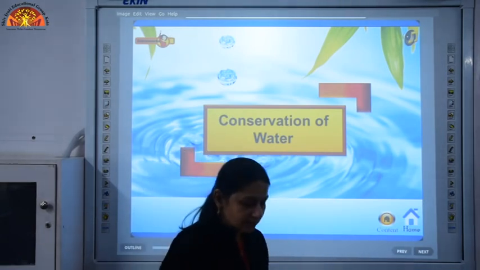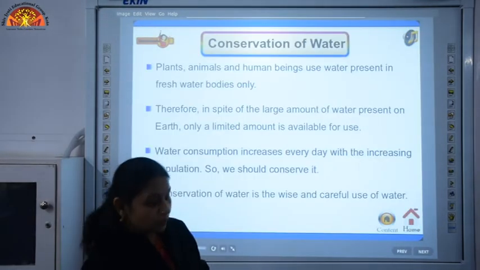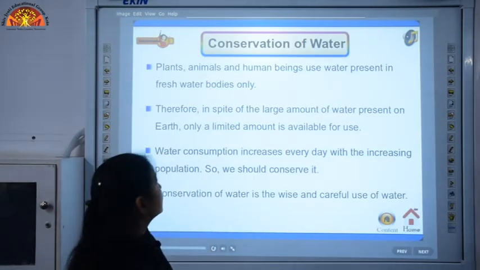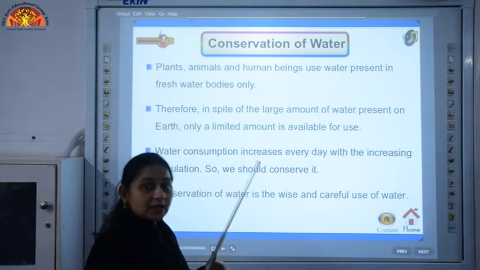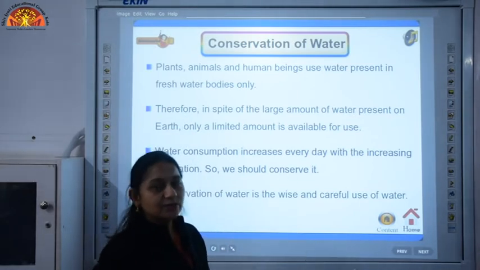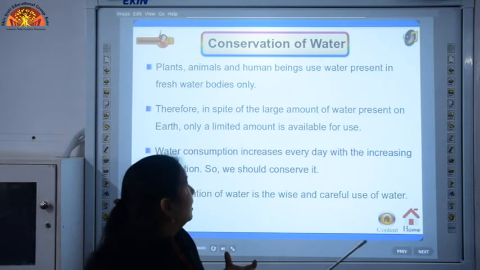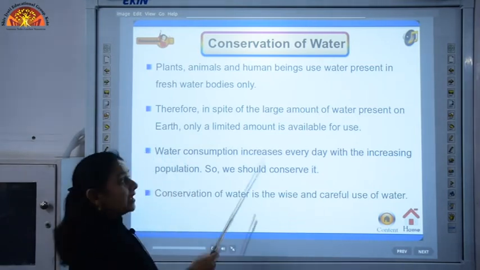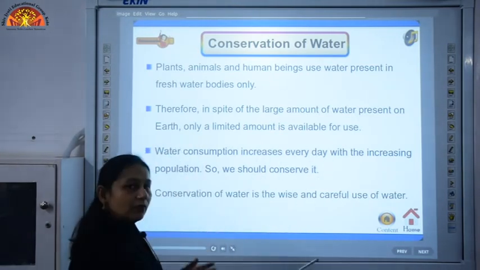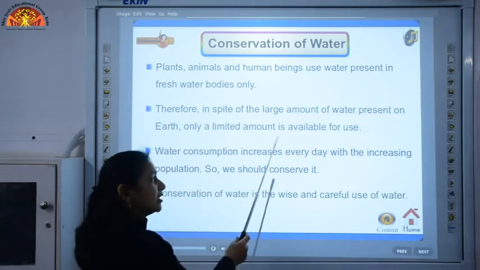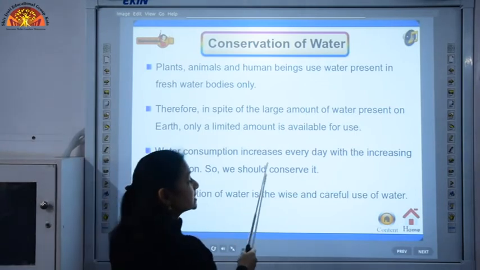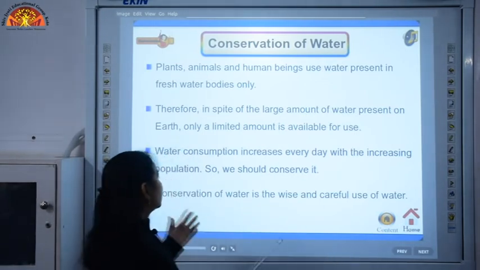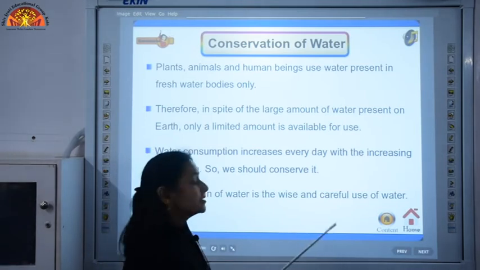Now, how can we conserve water? There are various ways by which we can conserve water, but first we should understand why we need to conserve water. Plants, animals and human beings, we all use water in the fresh form, as I told you that water is a vital part of our life. In spite of the large amount of water present on our earth, only a part of it is available for use, the rest is saline water, and water consumption is increasing day by day with the increase in population. So, we need to conserve it.